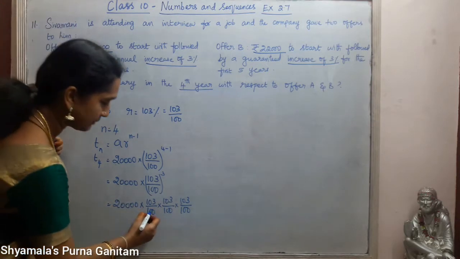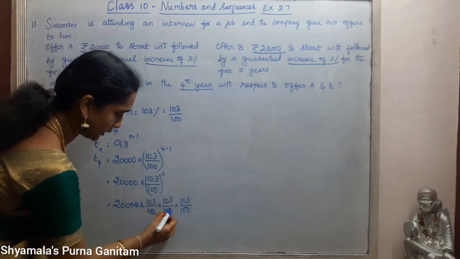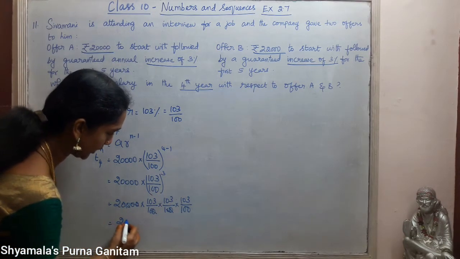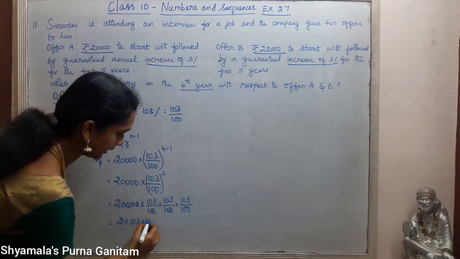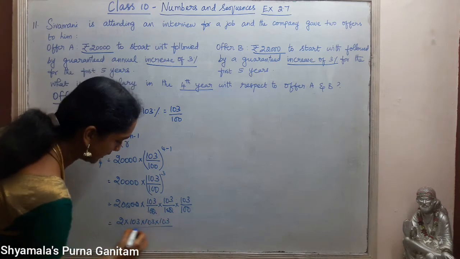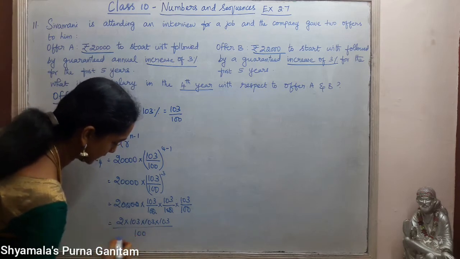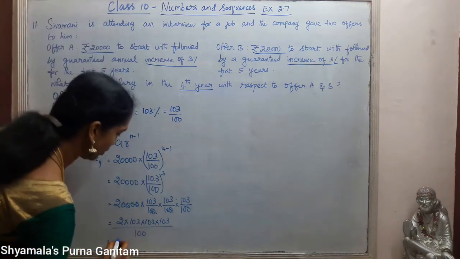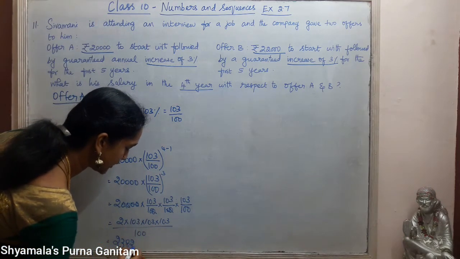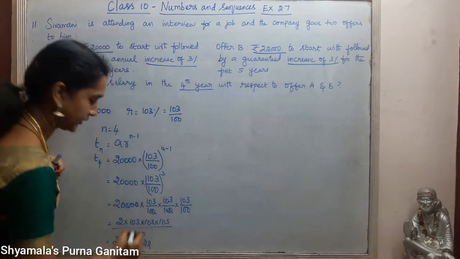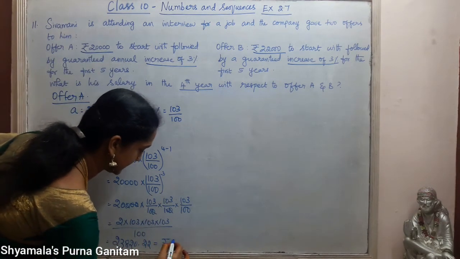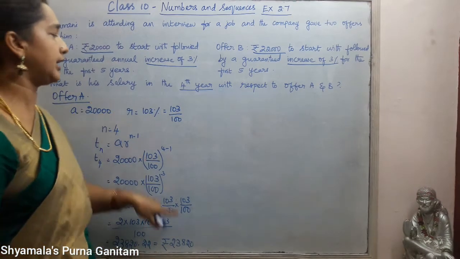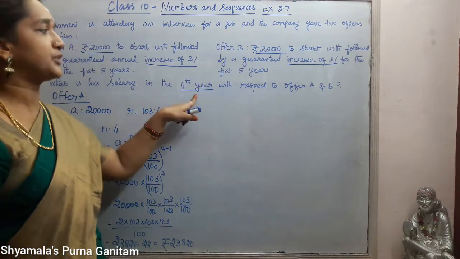Now if we simplify this, 2 zeros cancel, then the numerator will be 2 into 103 into 103 into 103 divided by 100. So when we simplify this, we will get 23820.22. So approximately we can write this as 23,820. This is the salary in offer A after the 4th year.